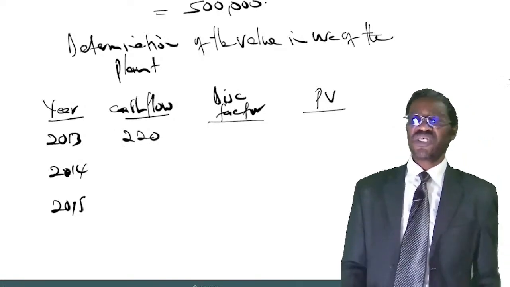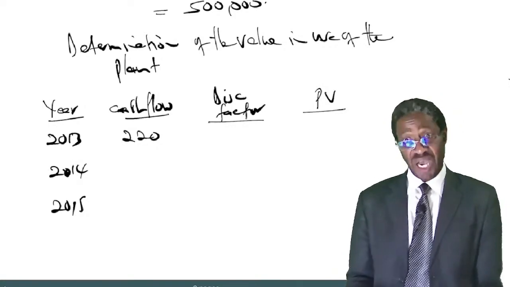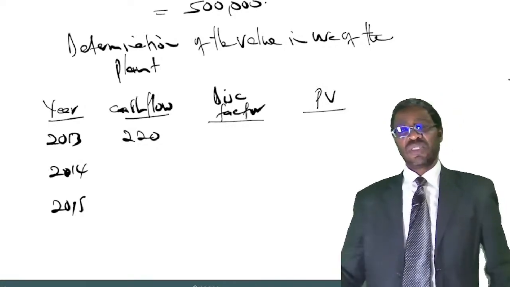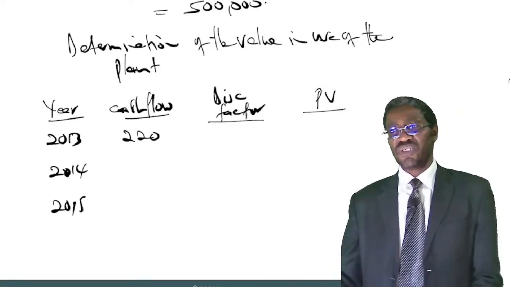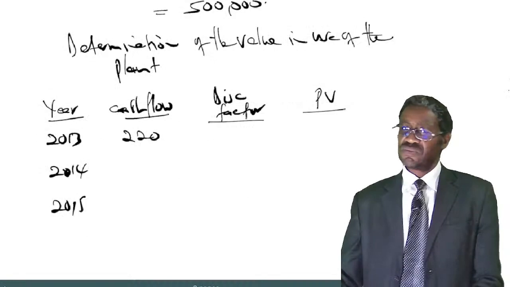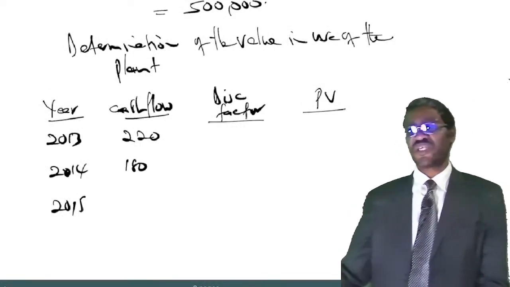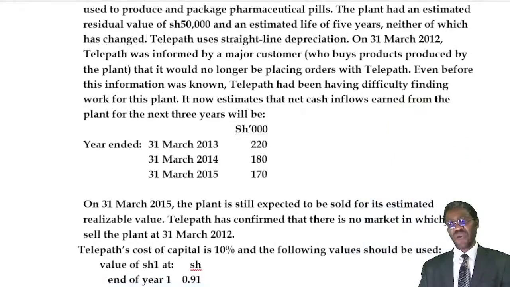Let me keep it in terms of thousands for now. Next, 2014, we are projecting 180,000. 2015, we are projecting how much?